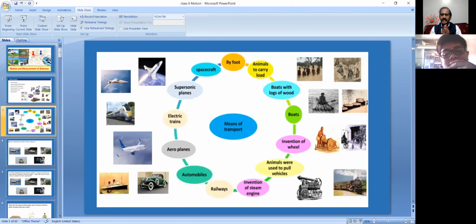Generally, the first step, a person was able to walk by foot, and animals were used to carry the loads, and boats with logs of food from one country to another country through the sea. Boats were also used for changing place. And when the invention of the wheel came, it became a little bit easier. Animals were used to push the vehicles because there were wheels. Later on, we invented the steam engine.